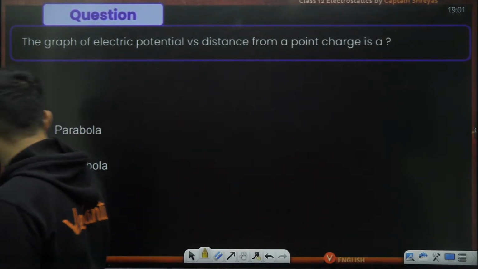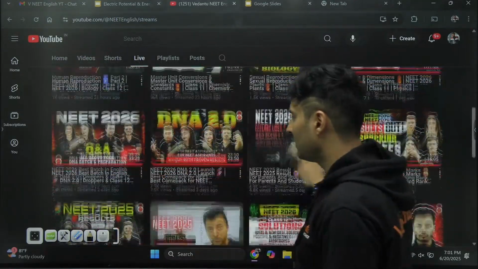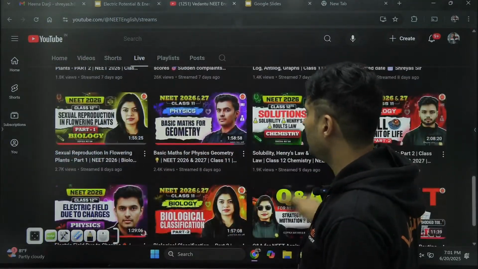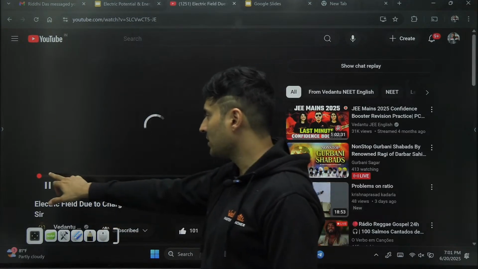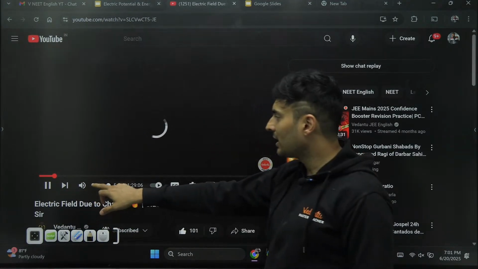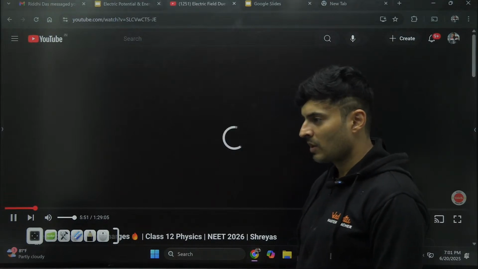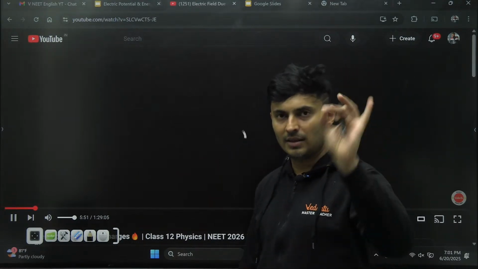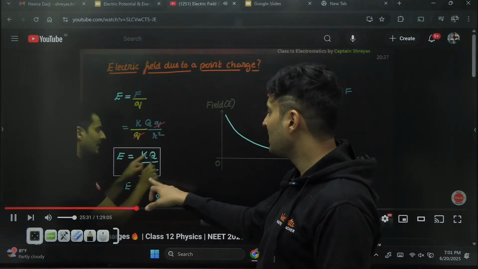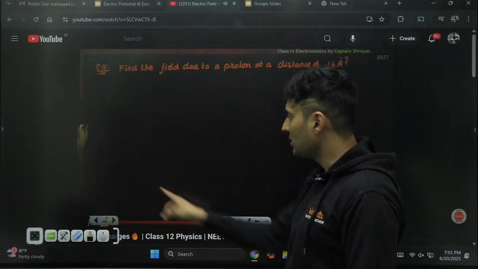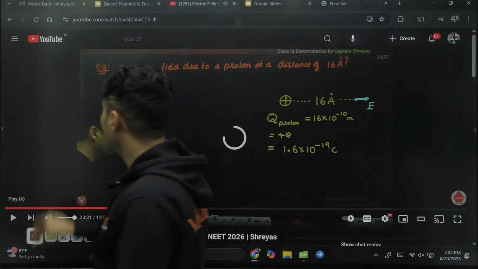Only for force and field, remember last lecture we did it? Force and field. This lecture we have done it. So whenever you have electric forces, electric fields, only then it is 1 by r square. Forces are 1 by r square, fields are also 1 by r square. Only energy and potential, you will see it is 1 by r. So this is field. Everywhere you will see 1 by r square coming over here. Is that okay, everyone?